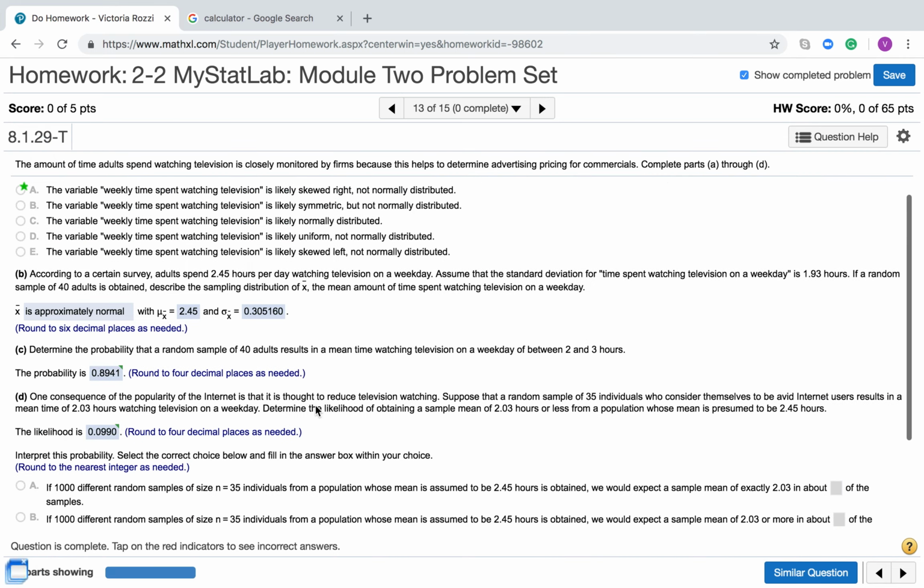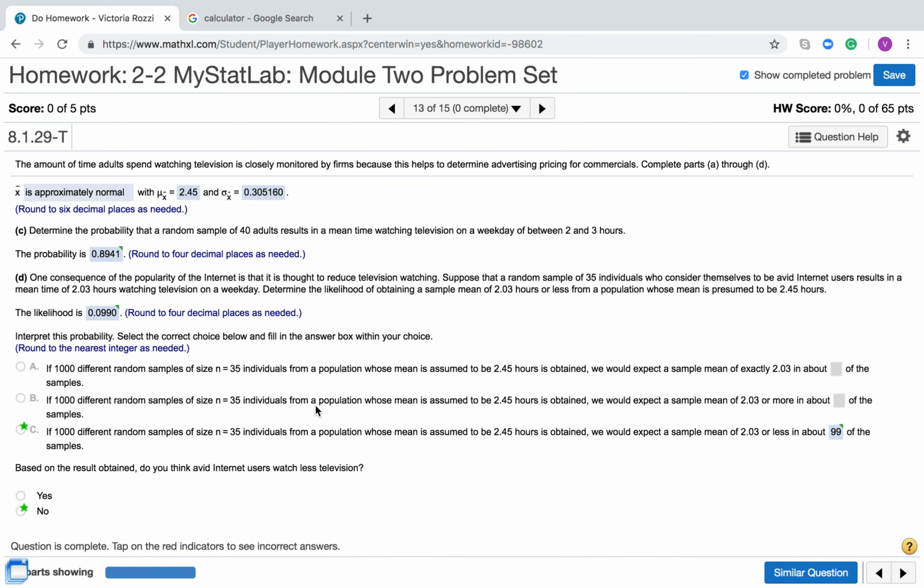Okay, there's that one. So let's do part D. One consequence of the popularity of the internet is that it is thought to reduce television watching. Suppose that a random sample of 35 individuals who consider themselves to be avid internet users results in a mean time of 2.03 hours. Determine the likelihood of obtaining a sample mean of 2.03 hours or less from a population whose mean is presumed to be 2.45 hours.